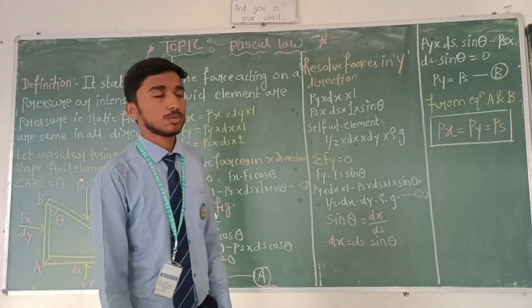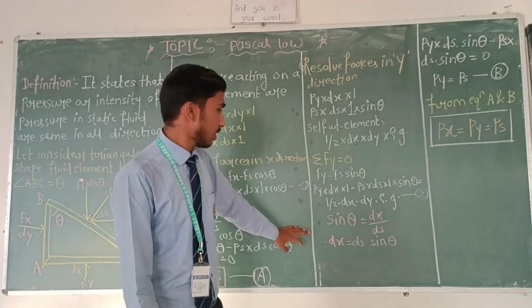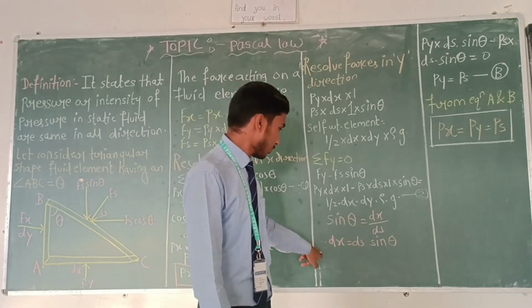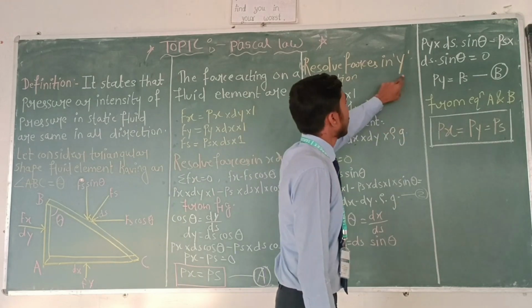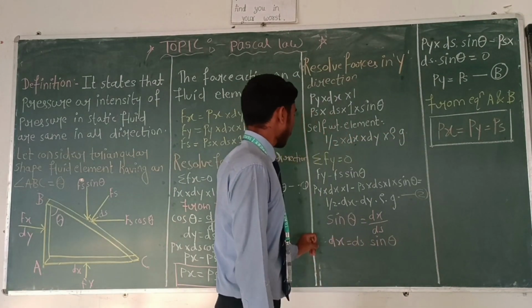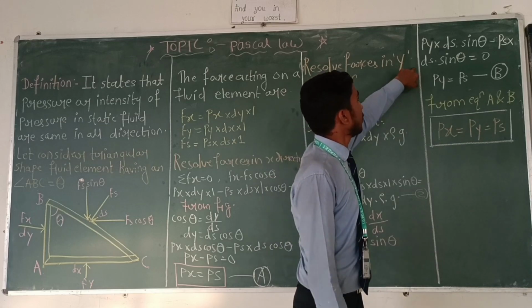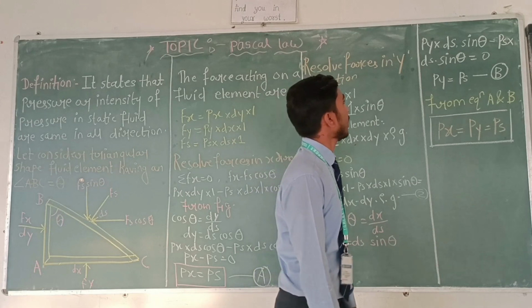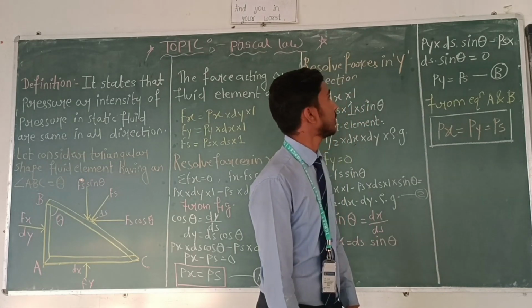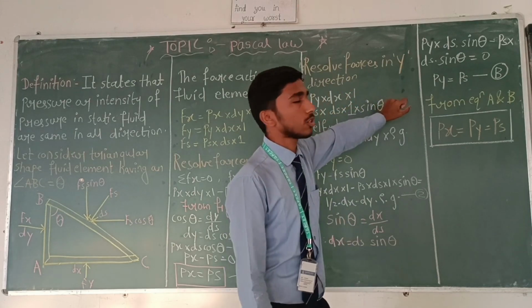Sin theta is equal to dx upon ds, so dx is equal to ds sin theta. We put the value of these in equation 2: Py into ds into sin theta minus Ps into ds sin theta is equal to 0. Then we get Py is equal to Ps.